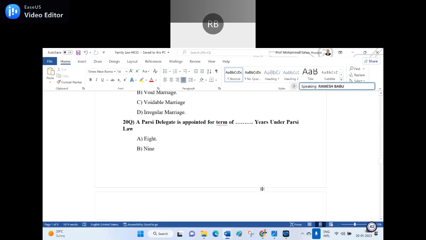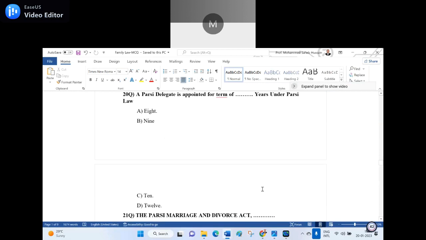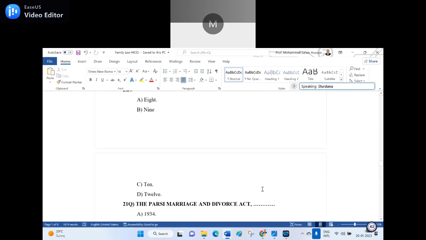20th question. A Parsi delegate is appointed for a term of dash years under the Parsi law. A, 8 years. B, 9 years. C, 10 years. D, 12 years. A is the right answer, sir. 8 years. Wrong. It is the answer C, 10 years.